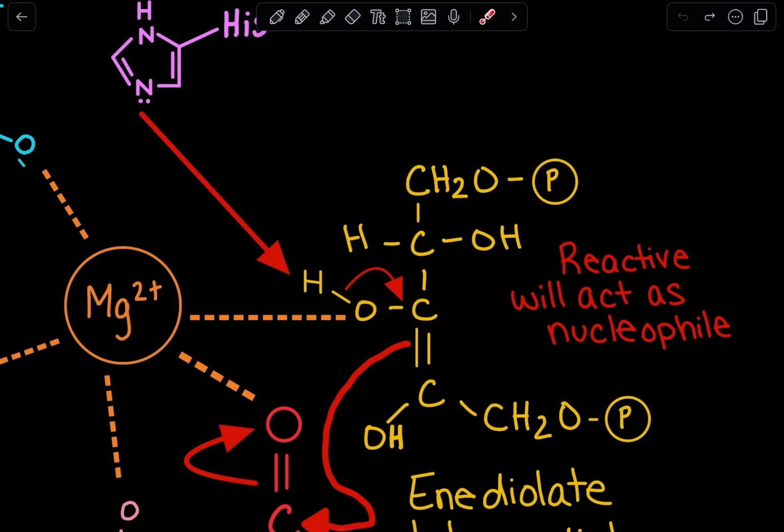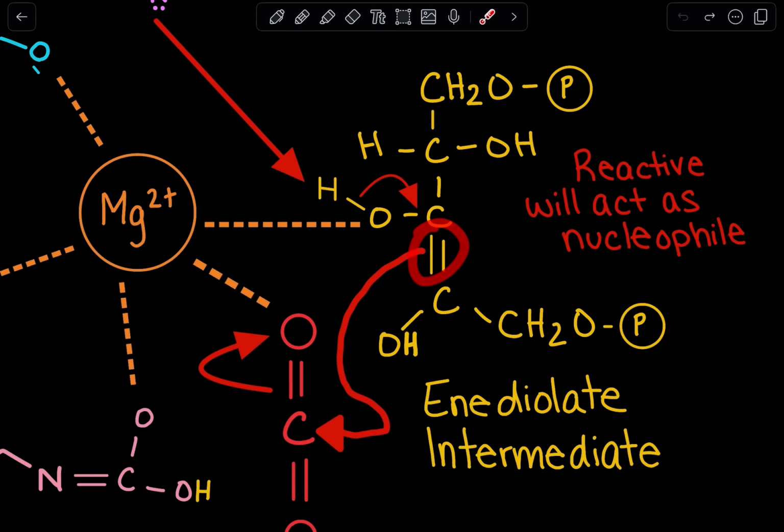Now, once again, we have to remember the key rule where carbon has 4 bonds. If it forms a bond over here, it has to lose a bond somewhere else, or else it's going to have 5 bonds. And that's essentially where this ene intermediate comes into play. Now, this enediolate intermediate is much more reactive than our ribulose 1,5-bisphosphate, and it's going to act as a nucleophile and go over and attack this carbon.